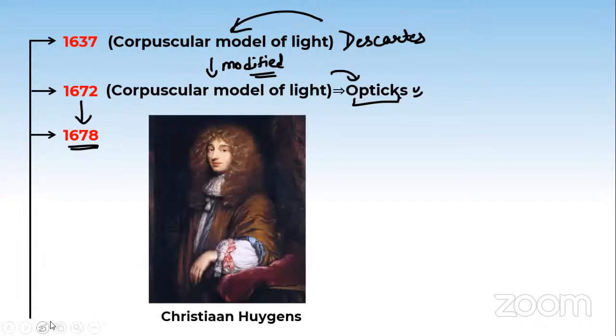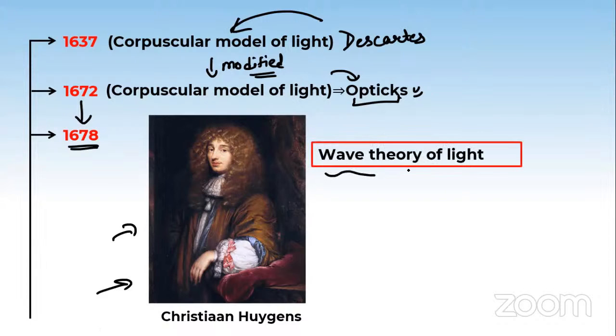Then appears a new scientist whose name is Christian. He's a Dutch physicist. His name was Christian Huygens, pronounced as Huygens. As you can see on the screen here. Am I on spotlight or what? Okay, it's fine. He developed the best of the theory of waves. By treating light as a wave, he was able to explain this. That is, he has given the wave theory of light.